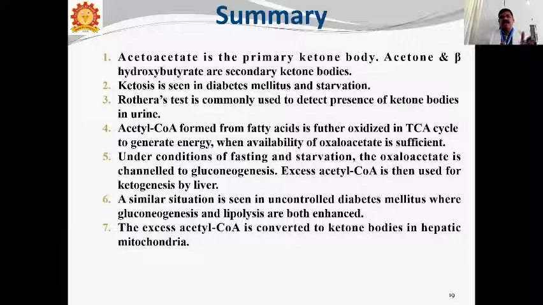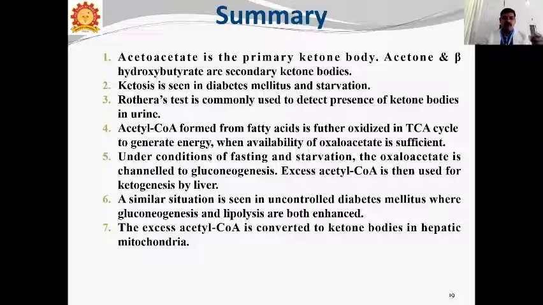So excess acetyl-CoA is then used for ketogenesis. Two acetyl-CoA join and then form ketone bodies in the liver. The similar situation is seen in uncontrolled diabetes mellitus, where gluconeogenesis and lipolysis are both enhanced.